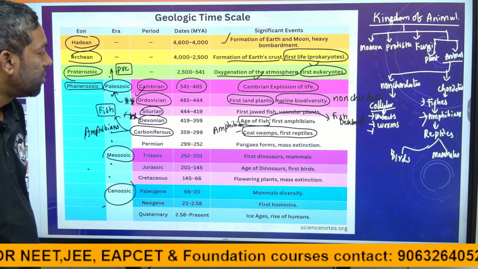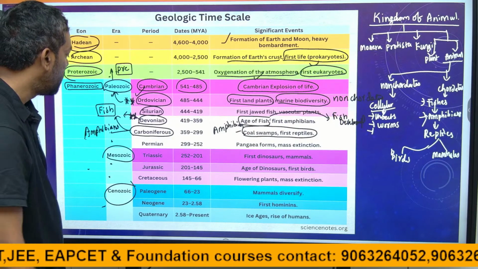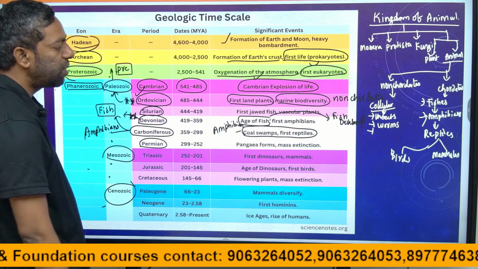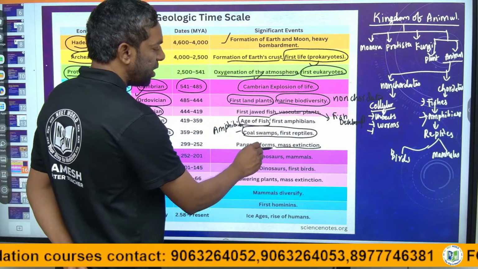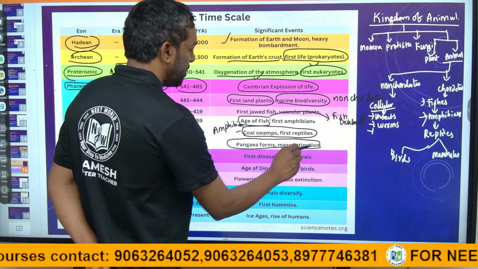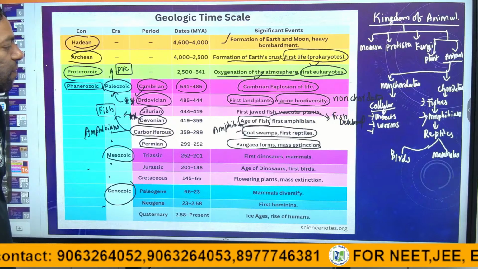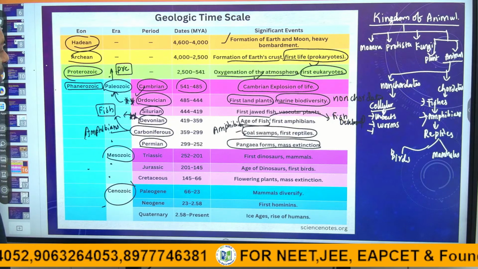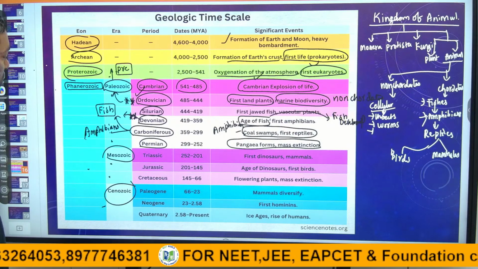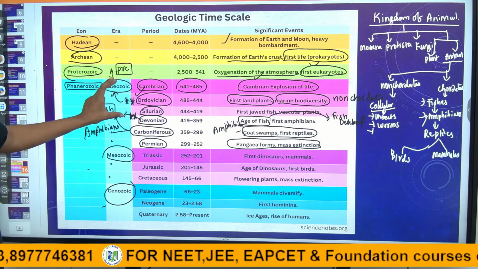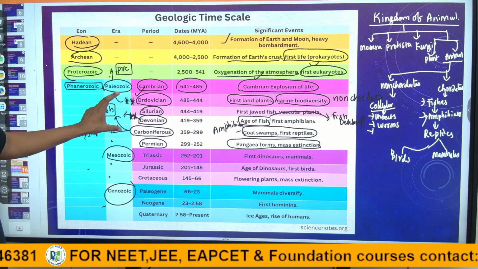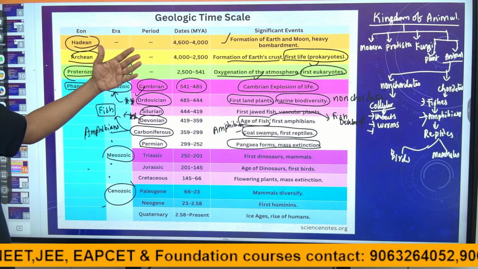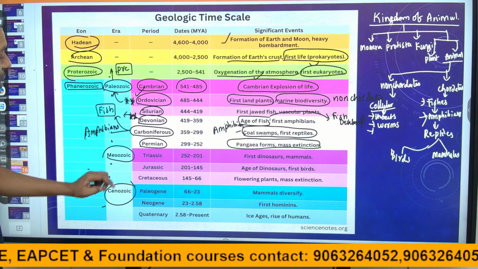Okay, so Permian is next. It is the mass extinction, the mass extinction of amphibians, which took place in the Permian. They won't ask you about this. With this, the Paleozoic era is over. Next, there is the Mesozoic era.